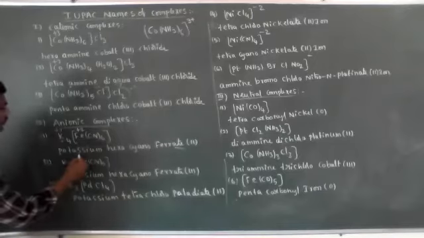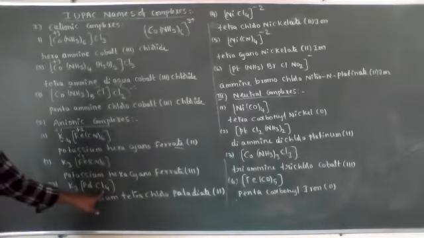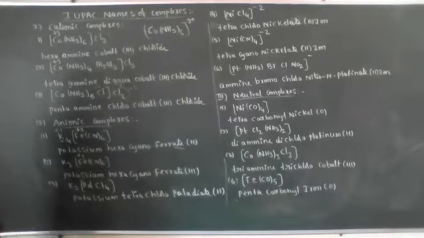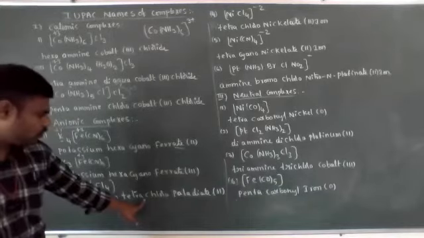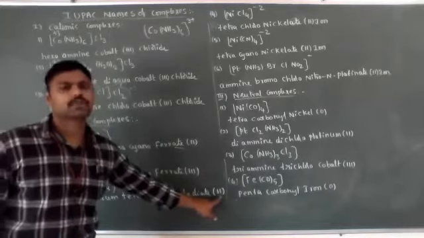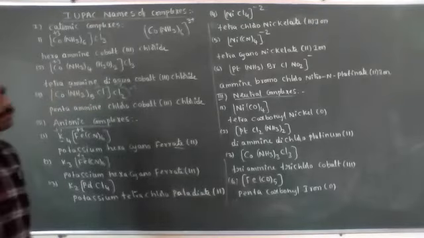Let's see K3[Fe(CN)6]. Now iron oxidation state is +3. Potassium hexacyanoferrate 3. K2[PdCl4]. Palladium. Now its IUPAC name is potassium tetrachloropalladate 2. Tetrachloropalladate 2. Understood? Next,